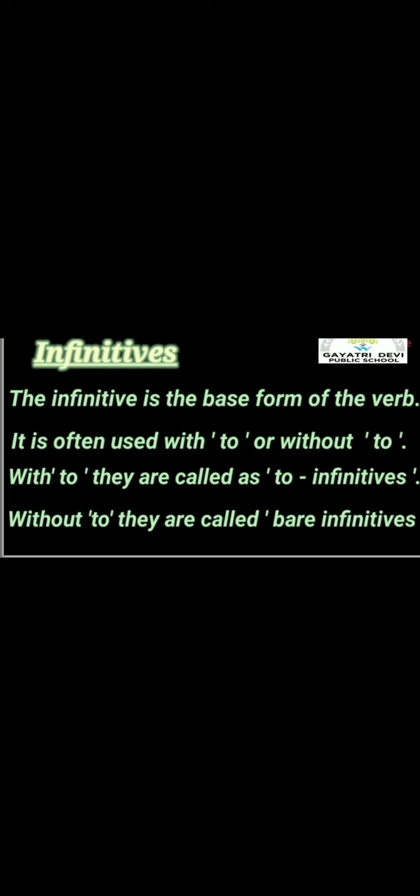With to, they are called to infinitives. अगर आप to वर्ब के साथ यूज़ करते हो तो उसको हम कहते हैं to infinitive. If you are using it without to, they are called bare infinitives, right? So there are two types of infinitives, to infinitives and bare infinitives. To infinitives are used with to plus verb, and bare infinitives are used without to.